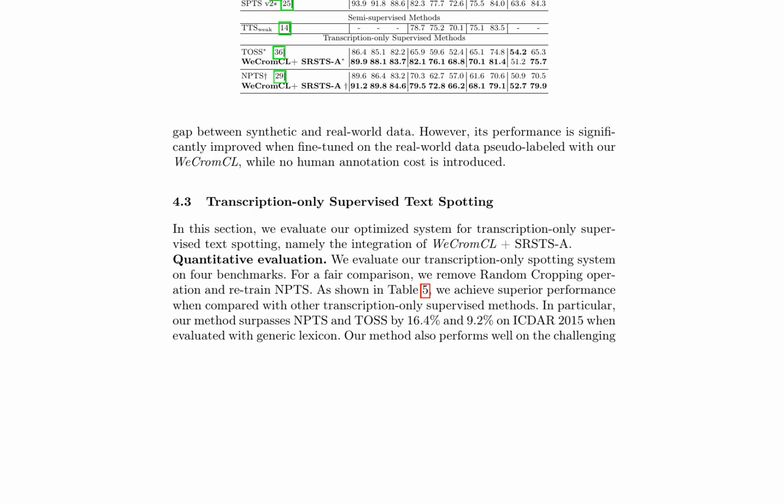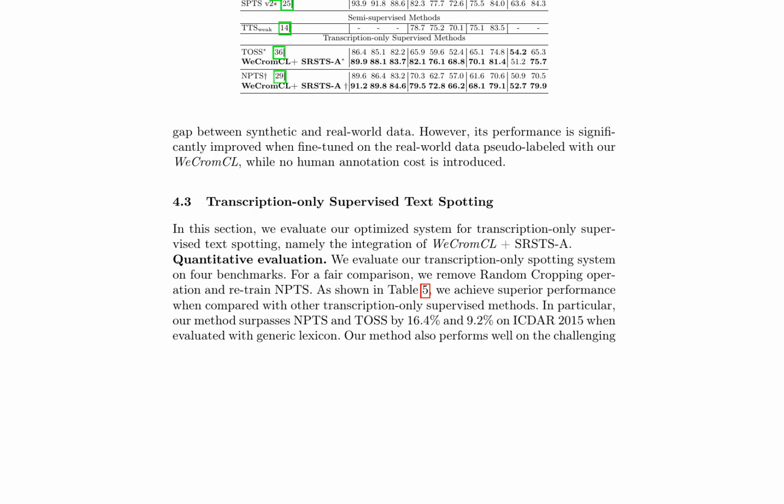The authors attribute the improved performance to the efficient generation of pseudo-labels by WeCromCL, which enables the model to learn from a larger dataset without additional human annotation cost. The results also highlight the significance of fine-tuning on real-world data pseudo-labeled with WeCromCL, which bridges the gap between synthetic and real-world data distributions. Overall, WeCromCL demonstrates its effectiveness in enhancing fully supervised spotting methods and achieving state-of-the-art performance in